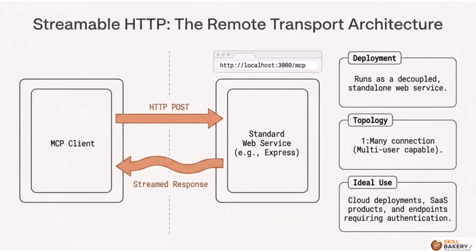Streamable HTTP represents the remote transport architecture. Here, the server runs as a decoupled, standalone web service, typically using a framework like Express. The client sends an HTTP POST request, and the server provides a streamed response. Unlike Stdio, this supports a one-many topology, meaning it is multi-user capable and is the standard for cloud deployments, SaaS products, and endpoints requiring authentication.